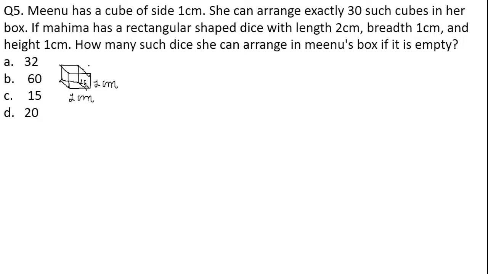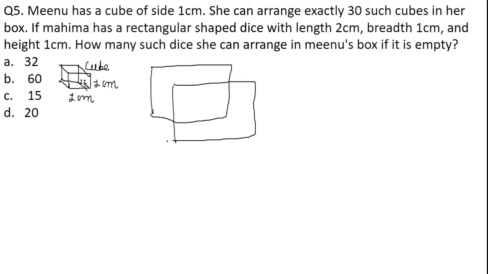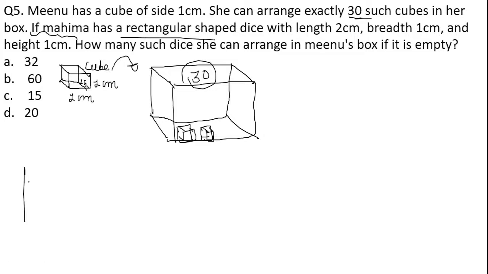Now she can arrange 30 such cubes in her box. These are the small cubes that we are going to arrange in a box. For example, this is that box, and in that box she is going to arrange these small cubes. The total cubes that she can arrange in this box are 30. She has arranged a total of 30 such cubes in the big box. Now, the dice which Mahima has is rectangular in shape. It means a cuboidal box.